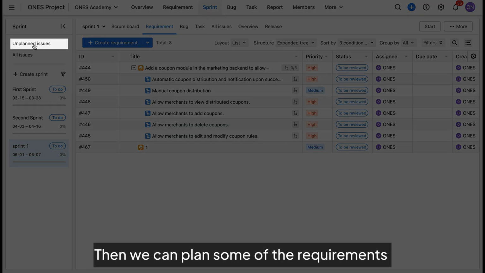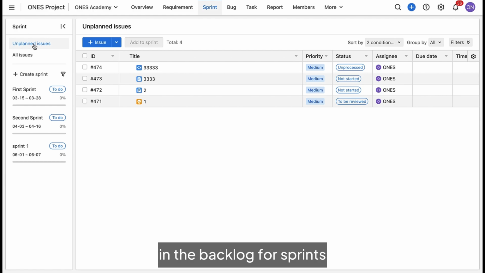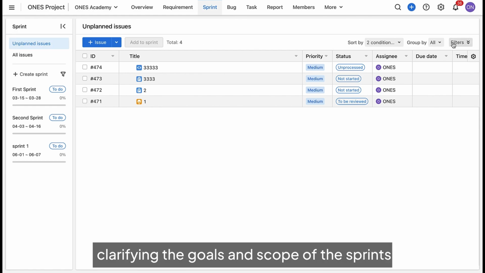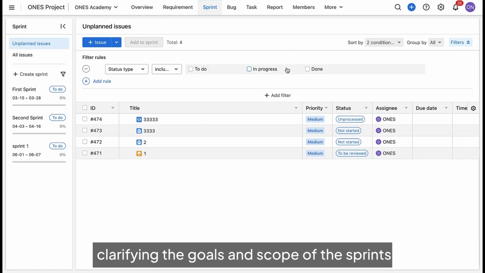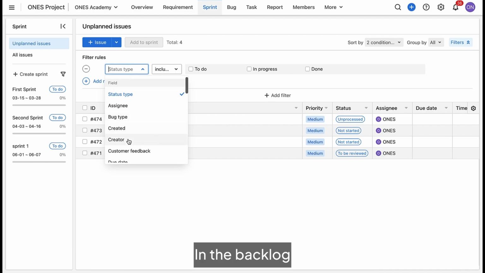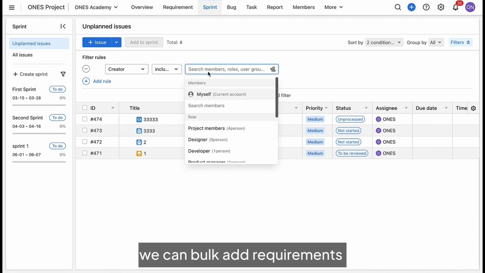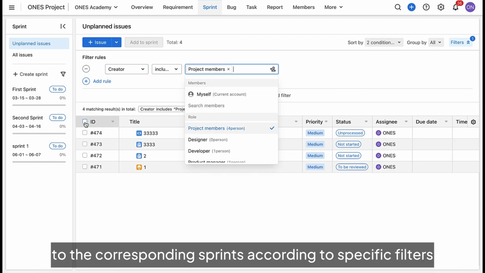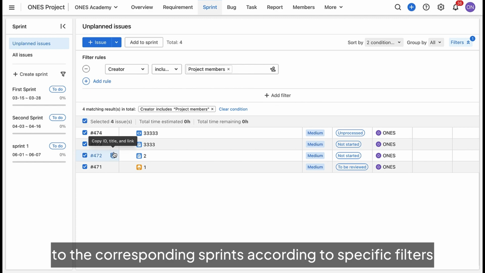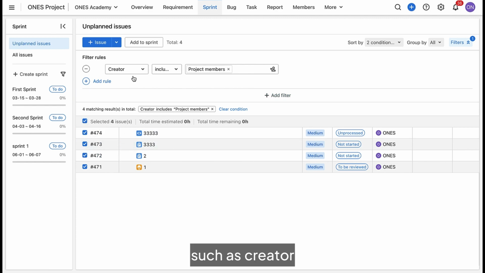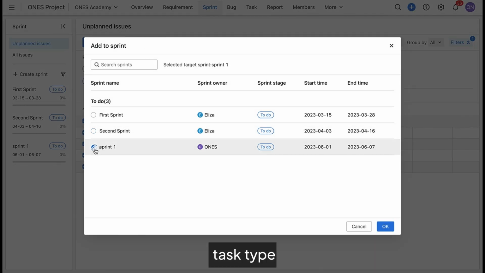Then we can plan some of the requirements in the backlog for sprints, clarifying the goals and scope of the sprints. In the backlog, we can bulk add requirements to the corresponding sprints according to specific filters, such as creator, status, task type, etc.